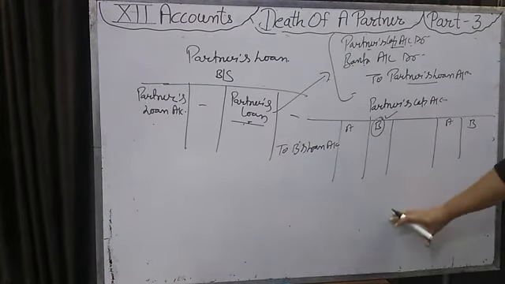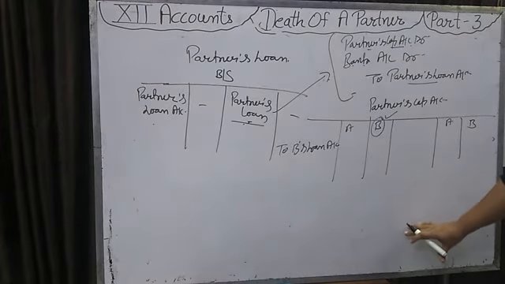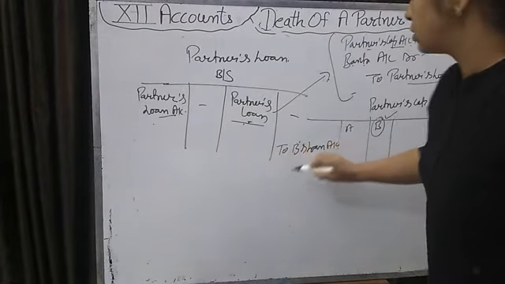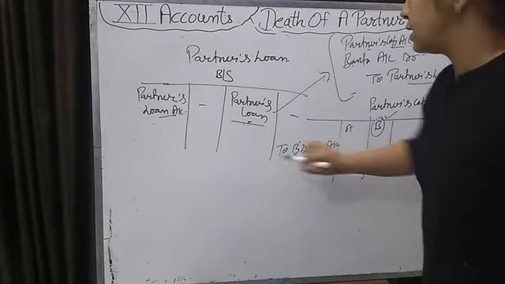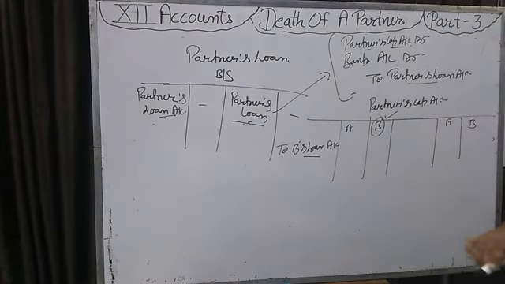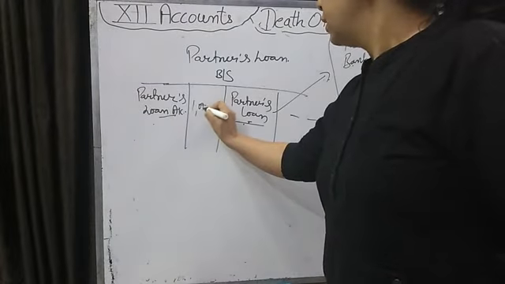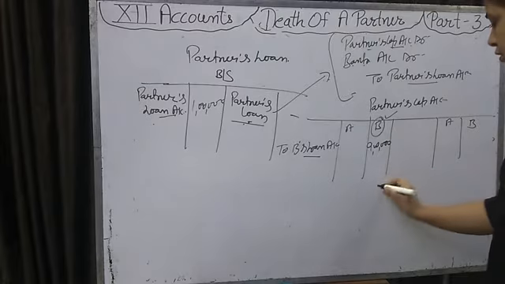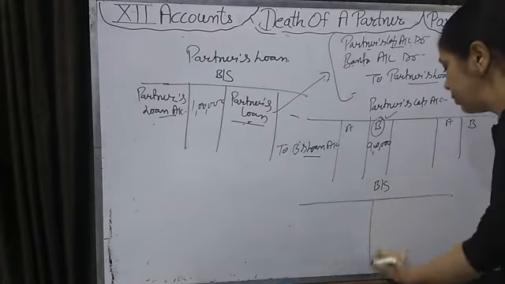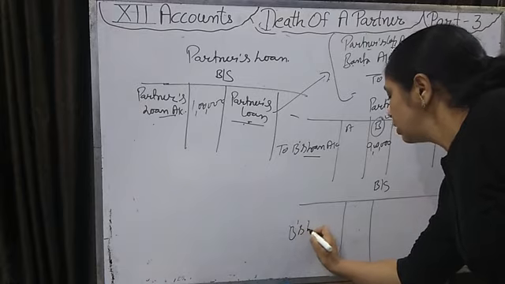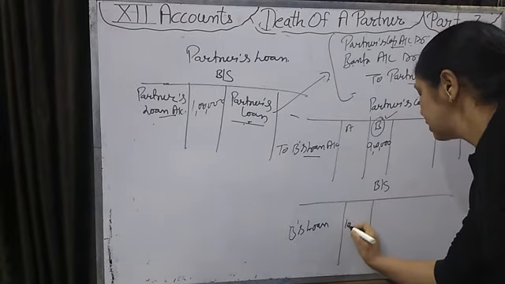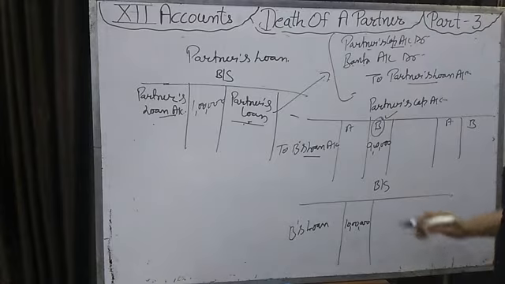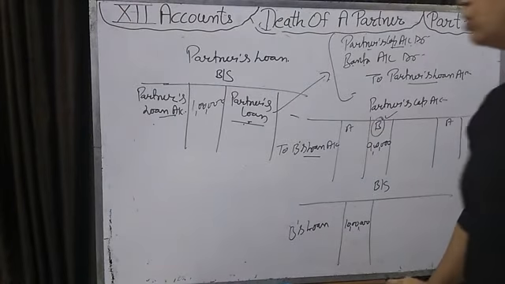So when we make the balance sheet, though it is not in the syllabus now, we will add this loan and this loan, both, on the liability side of the new balance sheet. For example, it is 1 lakh and it is 9 lakh. So in the balance sheet we will show B's total loan on the liability side at rupees 10 lakh. Fine. So this is the topic when partner loan account is given.